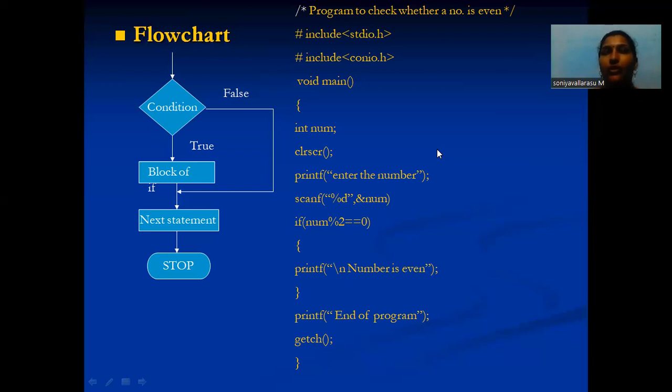Whatever number you enter, scanf reads it into the location of the variable num. My condition is: if num modulo 2 equal to 0, the condition is true, so the number is even. Otherwise the condition is false, and the program ends. This is a simple example of the if statement.